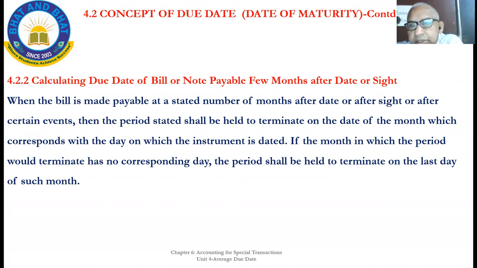For example, January 18, 3 months will be February 18, March 18, April 18. April 18 plus 3 days, April 21 will be the due date. Here days will not be calculated as it is mentioned 3 months. That is how the calculation will be done when the bill specifies the period in months.